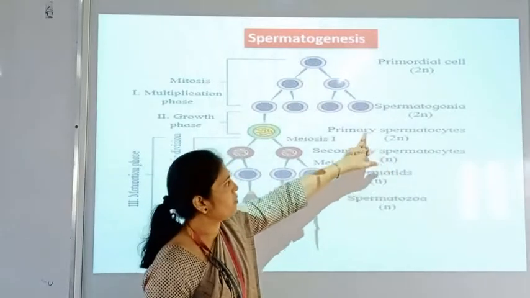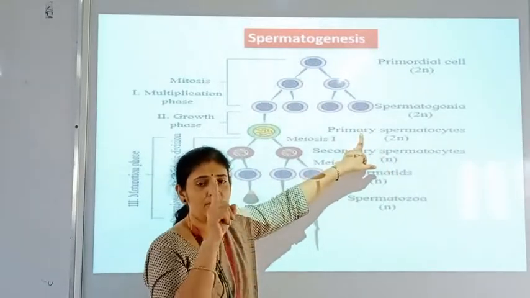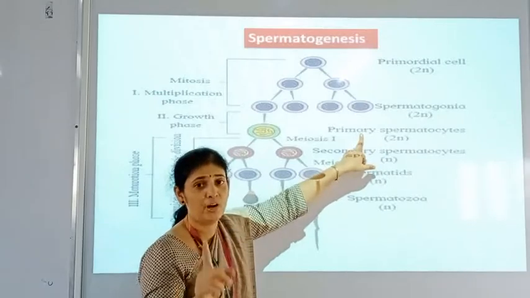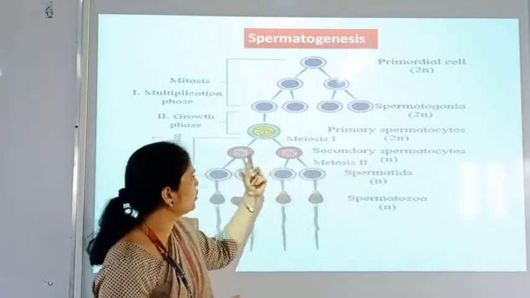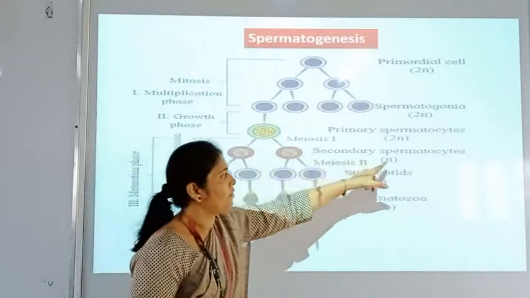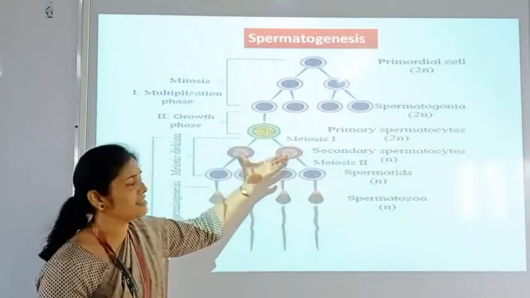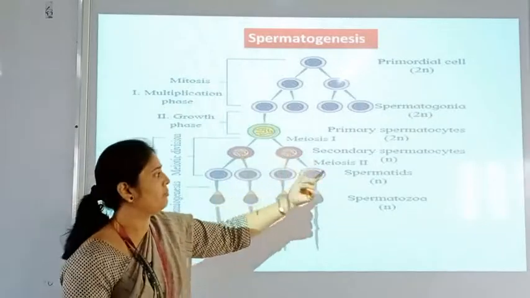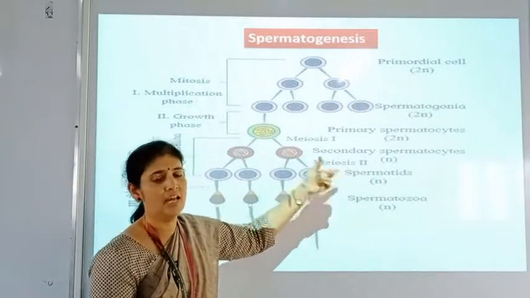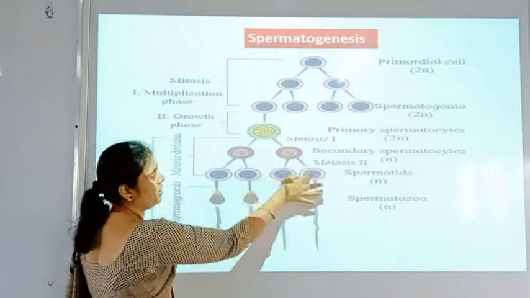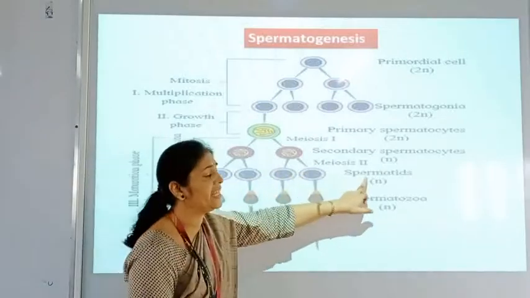So from a single diploid primary spermatocyte, there is formation of two haploid secondary spermatocytes, and then these secondary spermatocytes again undergo meiotic second division, and there is formation of four haploid spermatids.